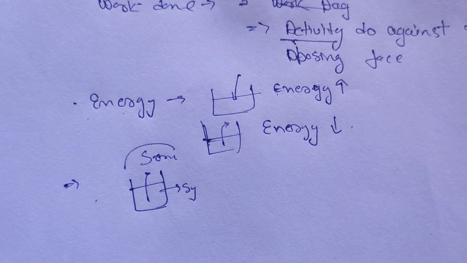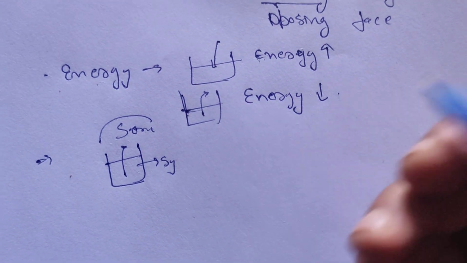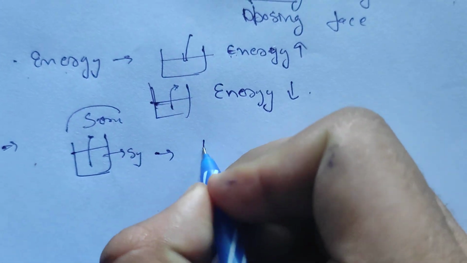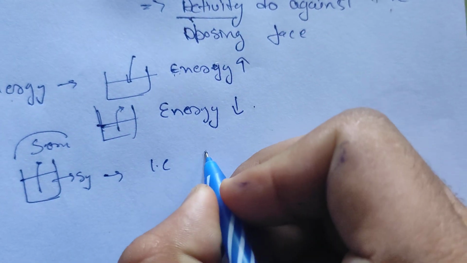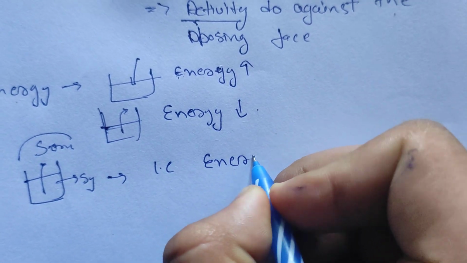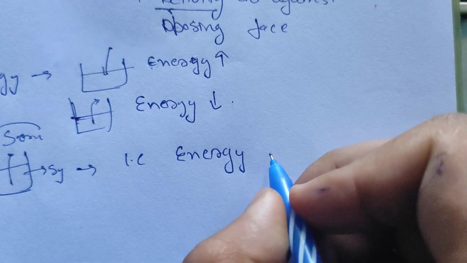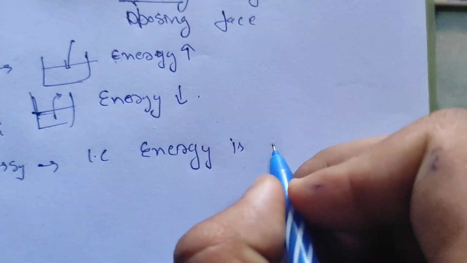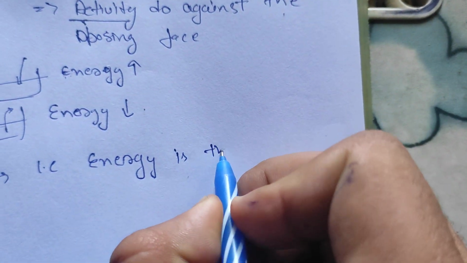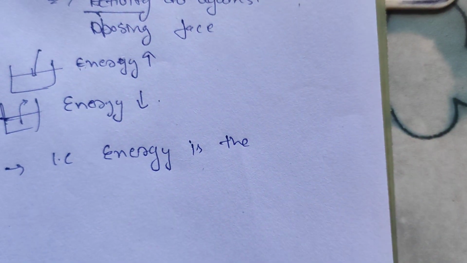So energy is transferred between the system and the surroundings.